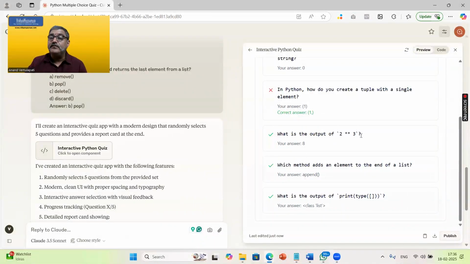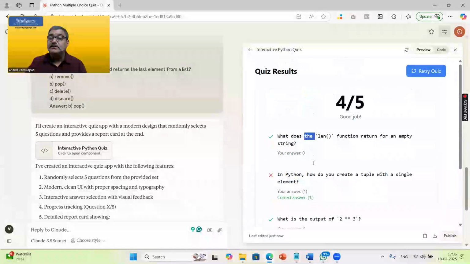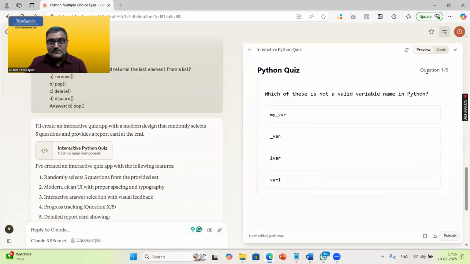And what is the output of 2 power 3? This is the power operator, correct. Append is correct, and list is also correct. So I got 4 out of 5, right? And then you can click on retry quiz, play again, and it is going to show another 5 questions.